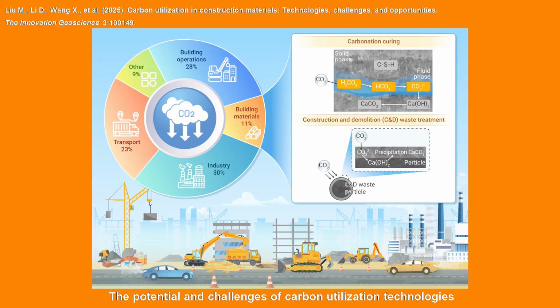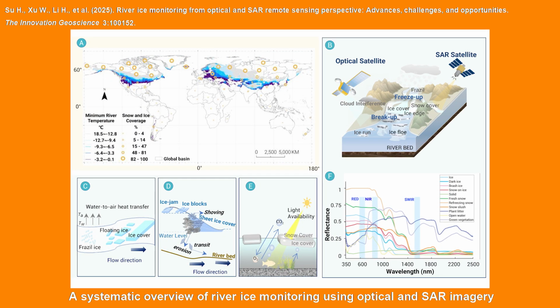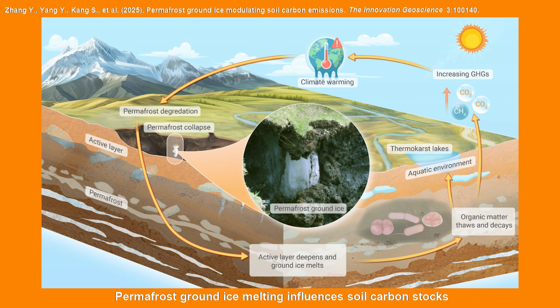The potential and challenges of carbon utilization technologies in construction materials for achieving carbon neutrality. A systematic overview of river ice monitoring using optical and SAR imagery, emphasizing detection methods, limitations, and prospects. Permafrost ground ice melting influences soil carbon stocks and regulates carbon release.